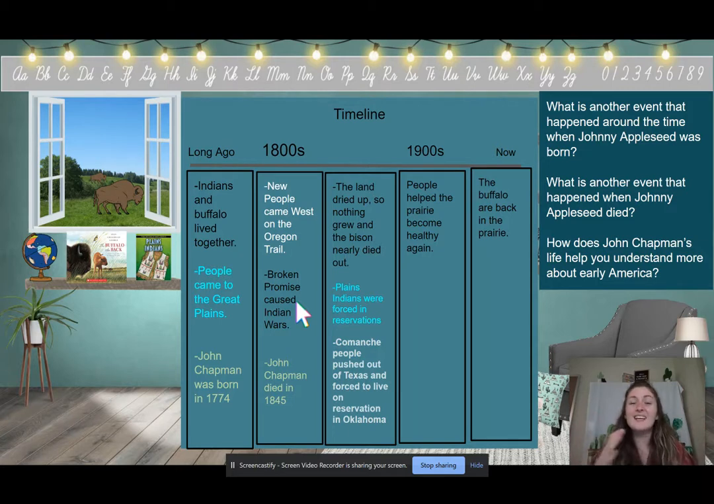John Chapman, he loved everyone. He was kind and generous. That's the lesson we learned about him. We learned that he helped early American settlers make settlements or homes on his journey through the West. We also learned that he met Native Americans or American Indians, and he helped them by giving them apple seeds and herbs for medicine. So John Chapman was in the middle of all this history.